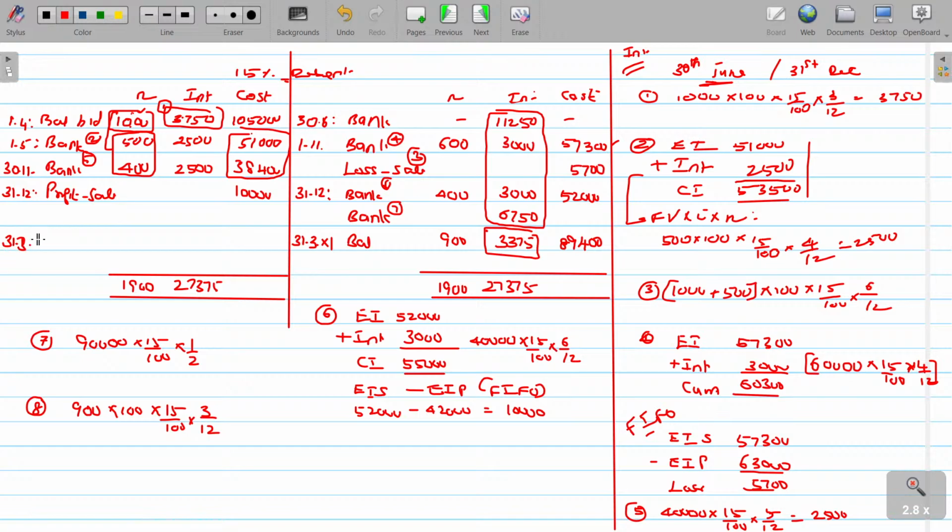31st January, March next year. Transfer to P&L account. How much is that? 18,625. And the cost column gets tallied, I think, 2,04,400. So here, investment being the asset, treat it like an asset.